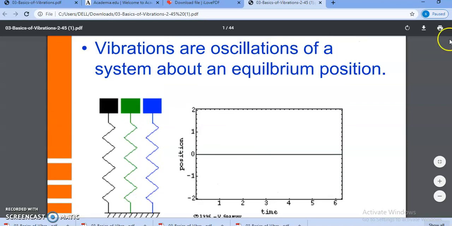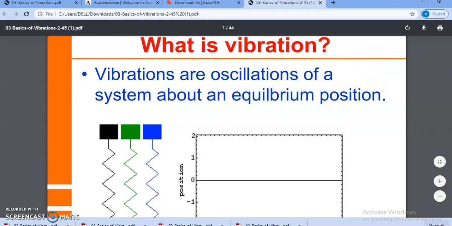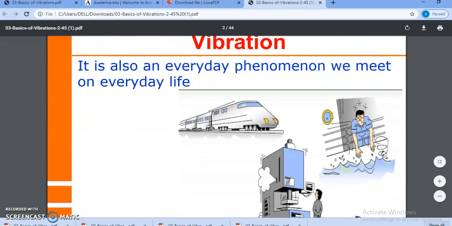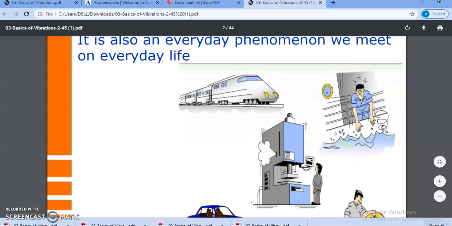And if we look at this, any oscillatory motion in that system we can call a vibration. If we consider this example of a spring and mass, then we can observe this type of oscillation. In day-to-day life, there are so many applications where we observe vibrations. A rail platform vibrates when a rail bogie is passing over it. This is one type of vibration.